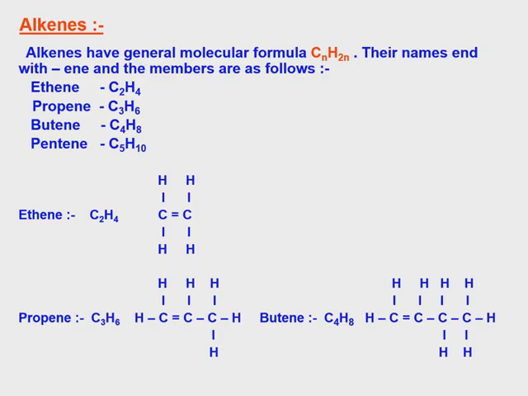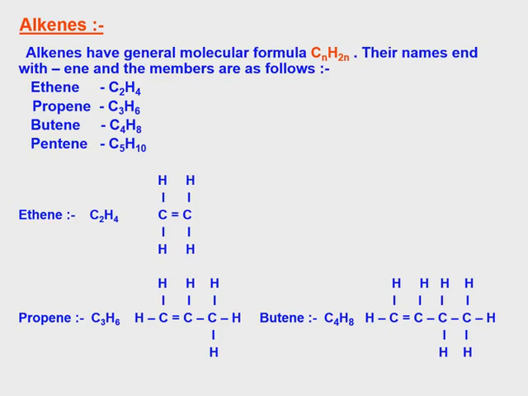Next one, n equal to 4. So C4, 2 into 4 is 8, H8. So carbon double bond, butene. Next is n equal to 5. So pent, then carbon double bond ene, so pentene. So ethene is the first member, n equal to 2.